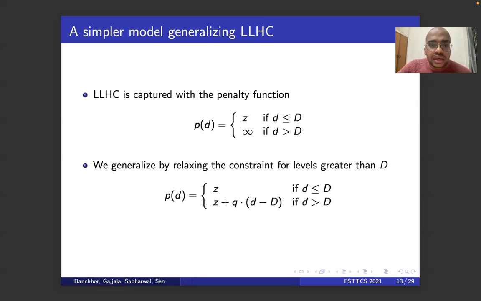Consider the generalization where the unit cost remains the same, that is z units, when the depth is less than or equal to d. And whenever it is more than d, you just do a tree traversal, or you give a q penalty per level. That is, if you're at level capital D plus 2, your access cost is z plus 2q.